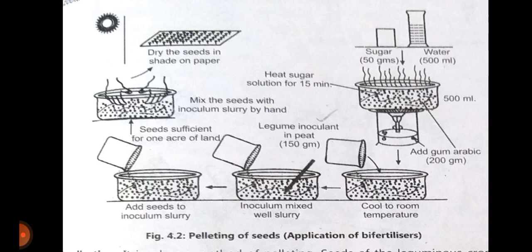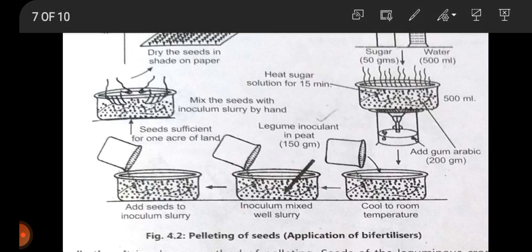Now what and how to reproduce or multiply these things, that we have to see here. Once we have learned this, we have in our hand a huge amount of biofertilizer, or we have a sufficient amount of biofertilizer present. Now how to apply it to the seeds? So pelleting of seeds, or application of biofertilizer, that we have to study right now.